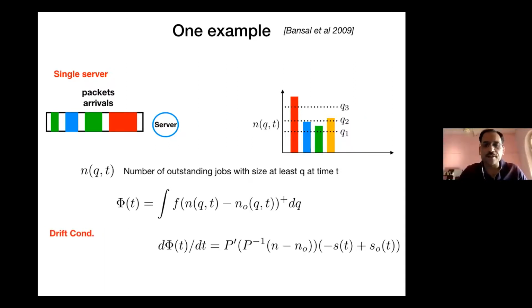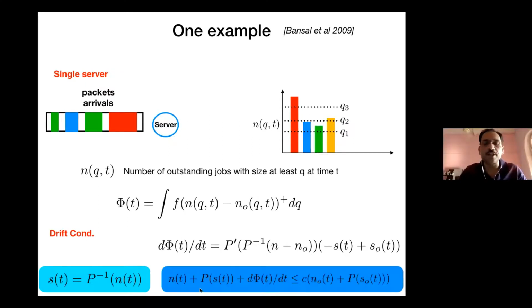Then the drift condition can be computed to look as follows. You can skip this; I am just here to show it, and I'm not intending to spend any time on it. Our speed choice, which is exactly p inverse of n of t, will ensure that the drift condition which I want holds with c equal to 2. You don't have to parse this. Trust me that you can show the drift is so much, and for the speed choice given by the algorithm, the drift condition holds with c equal to 2.